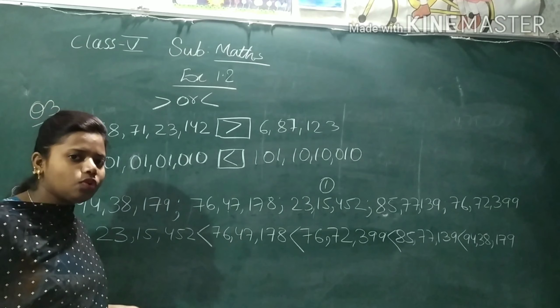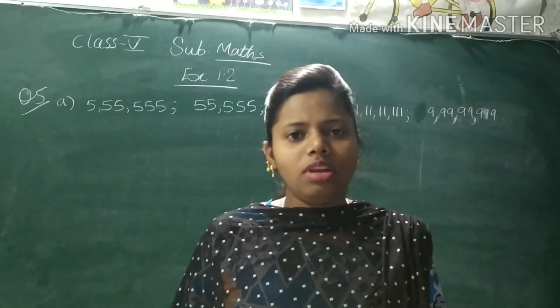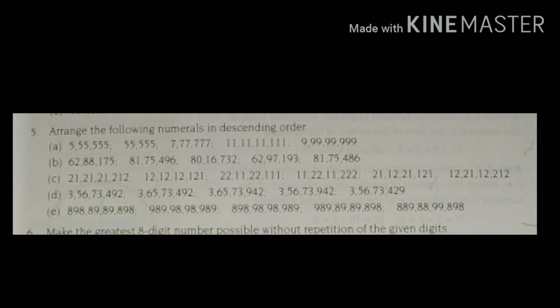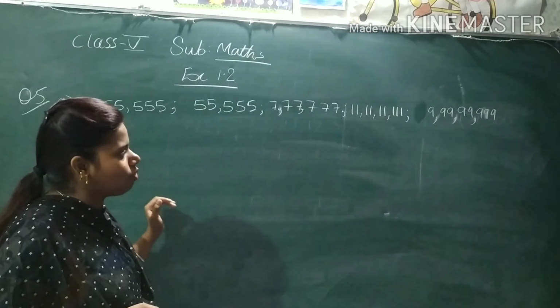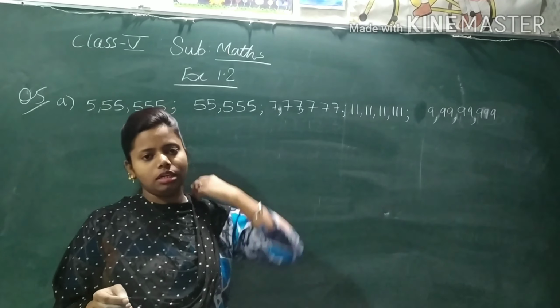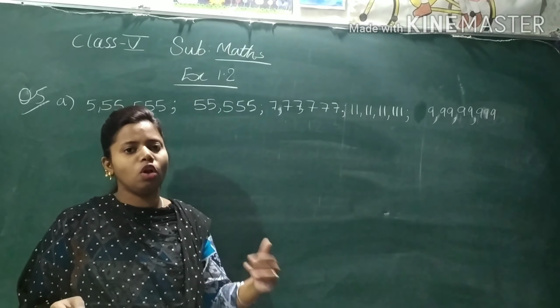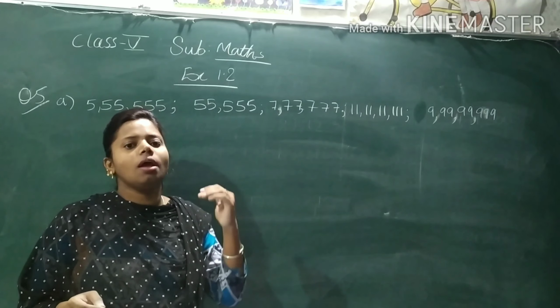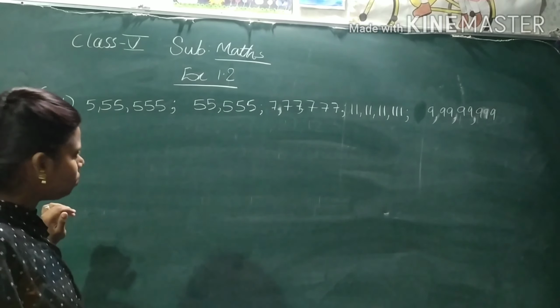Now let's move to our next question, that is question number 5. That is descending order. Question number 5 is arrange the following numerals in descending order. Now see here, I have taken question number A to show you. In this question, we have to arrange the number according to descending order. Descending order means from bigger to small. Ascending order means small to big. Descending order means big to small. Now let's read and see which one is biggest one.